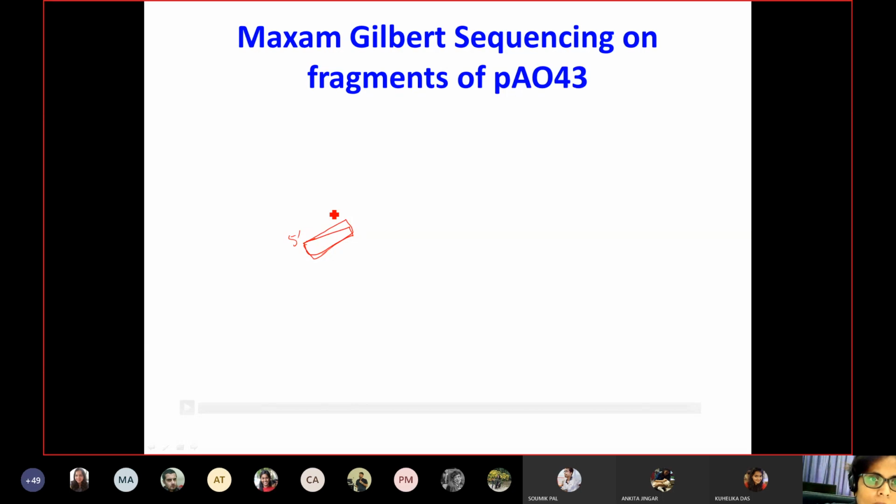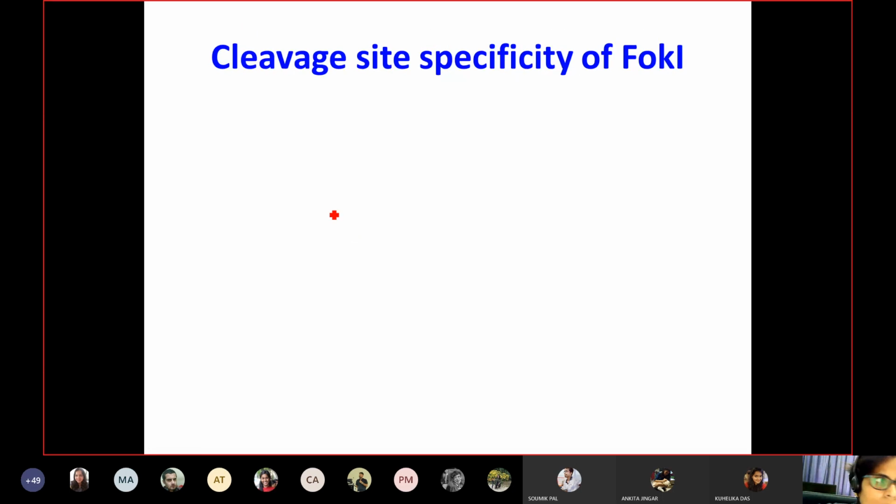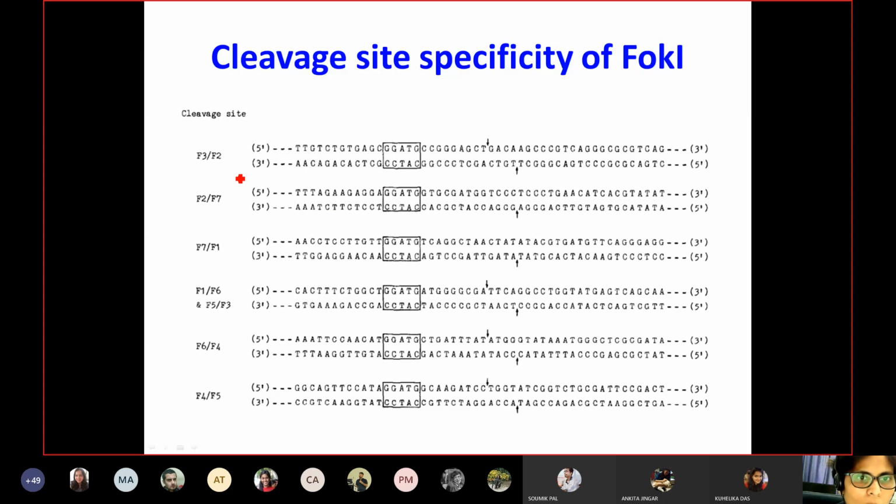So now, following the sequencing, the fragments were then analyzed on an agarose gel, and for this, the terminal regions of the 6 fragments, for example, fragments 1, 2, 3, 4, 6, which they had used, were aligned as shown here.